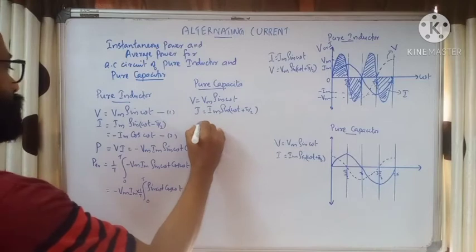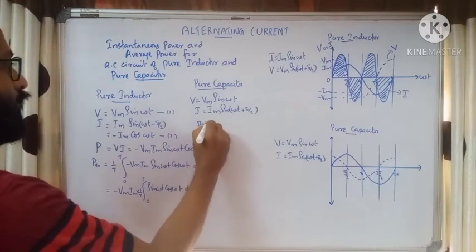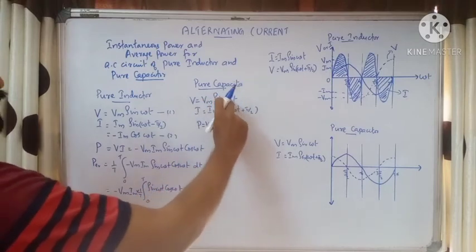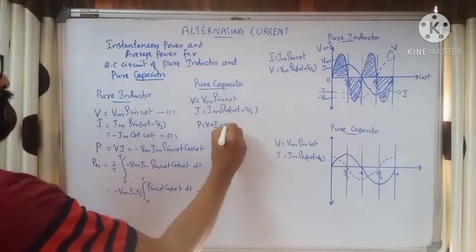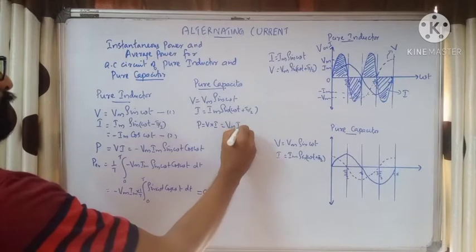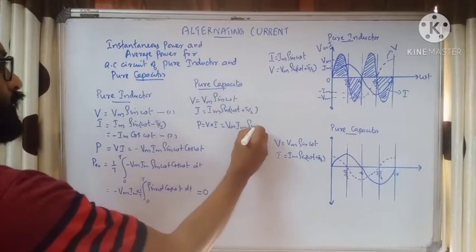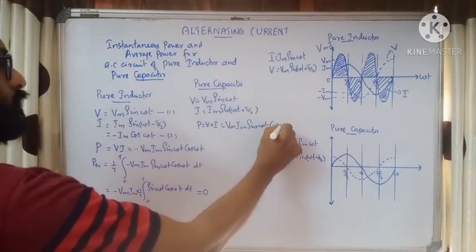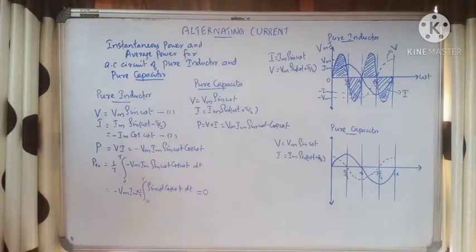When you find the power, what is the power here? Power is equal to V into I, as we have seen. When you multiply these two, we get Vm Im sin omega t times sin(omega t plus pi by 2). What is sin(omega t plus pi by 2)? It is cos omega t.